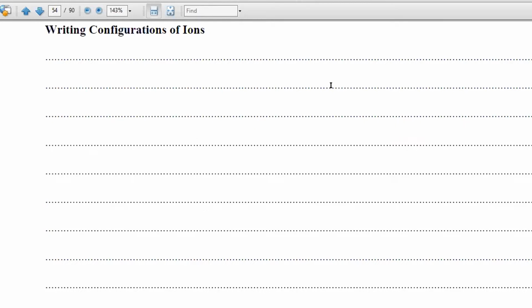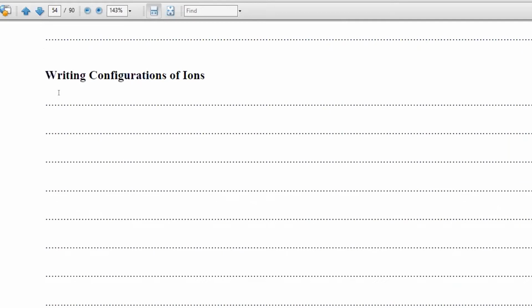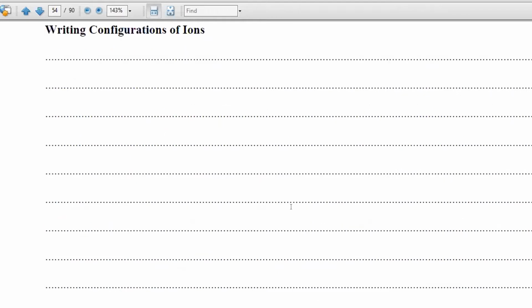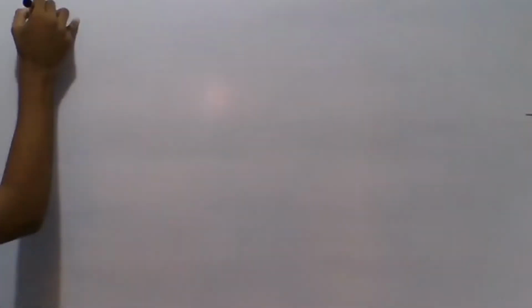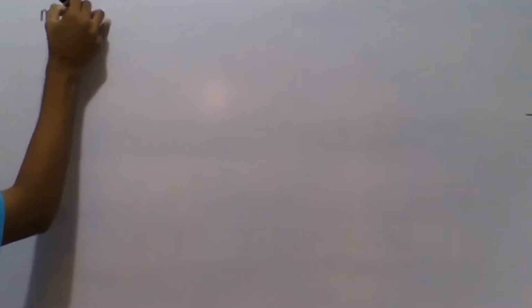For example, I will first explain how to write the configurations of cations, right? Those who have the tute, on page 54, you can write the configurations of cations under this one. I will explain. Now, cations are formed by the loss of electrons.